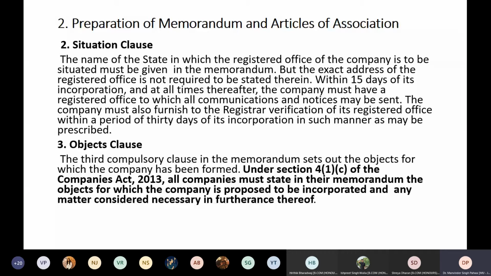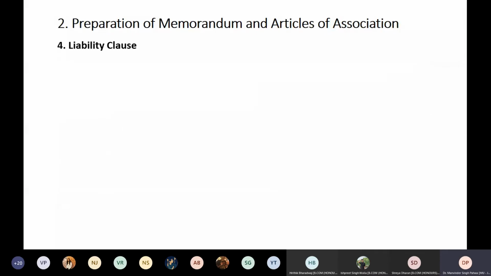Under section 413 of the Companies Act 2013, all companies must state in their memorandum the objects for which the company is proposed to be incorporated and any other matter considered necessary in the furtherance of those objects. Okay, so anything which is required in order to fulfill those objects should also come here if it is not substantially covered in the main object of the company itself.